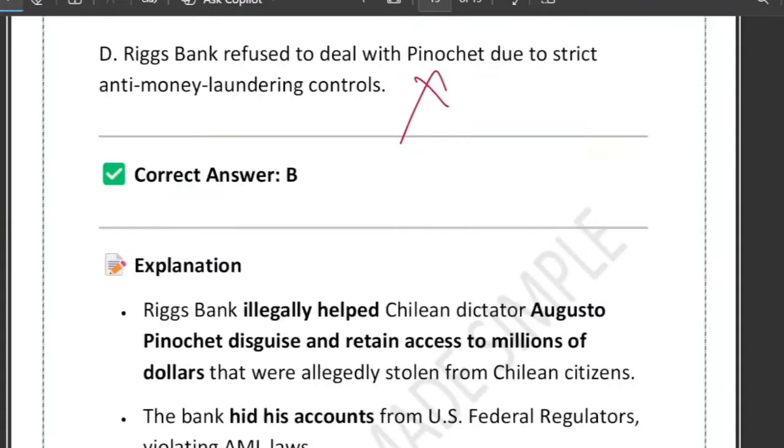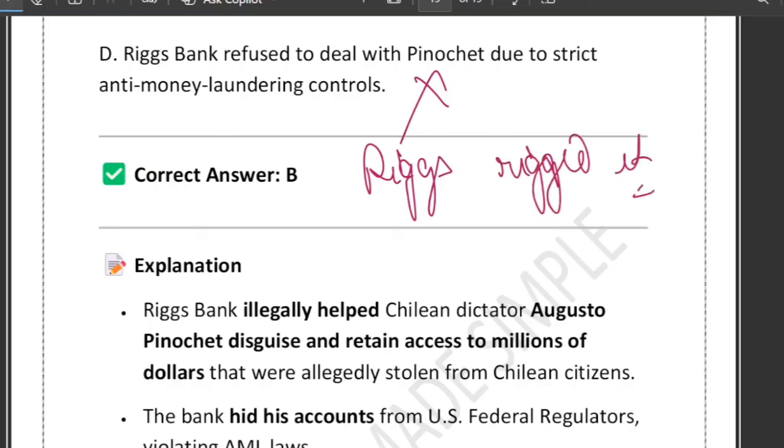So you can remember it like this. There is a mnemonic you can use. Just remember it: Riggs rigged it. Riggs rigged it. This reminds you that Riggs Bank did not follow AML rules, that is, anti-money laundering rules. It rigged the system to protect Pinochet. Therefore, Riggs helped, it did not report or freeze anything.